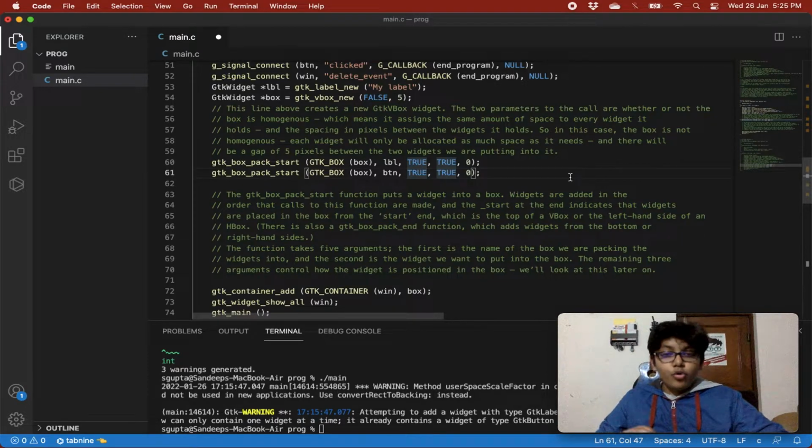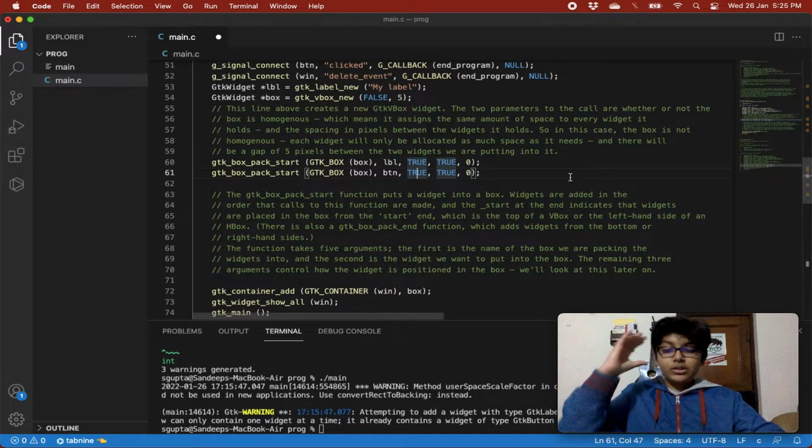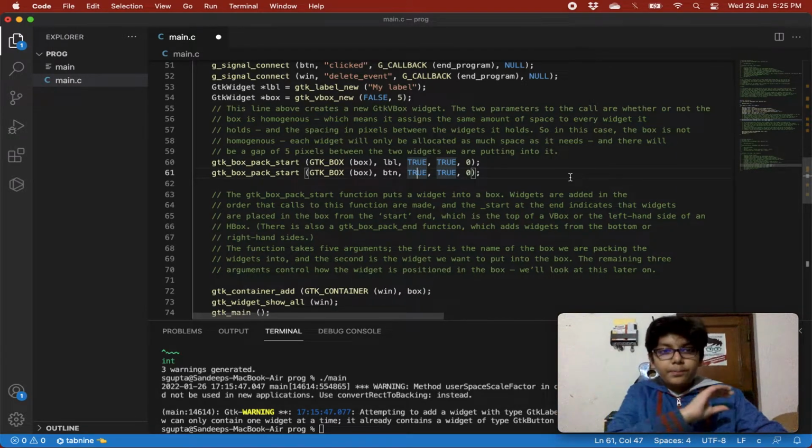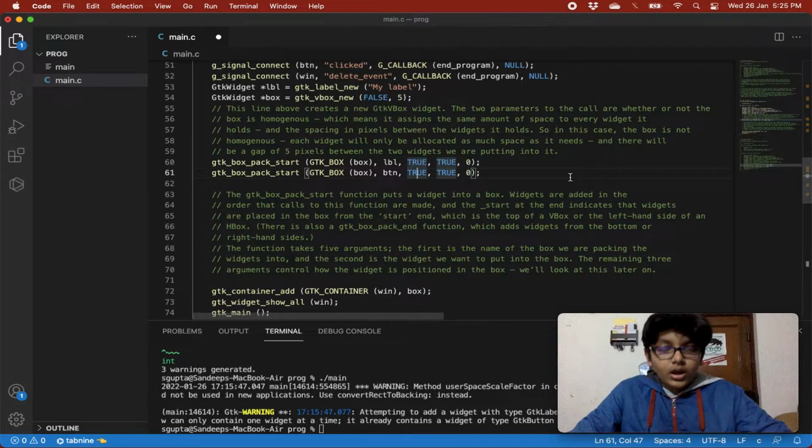So if you call the GTK box pack start function and add a label to it, the label will be on the top. Then you add a button to it, so the button will be next. Then you add another button to it, so that button will be next, right? So basically, the GTK box pack start function puts a widget into a box.